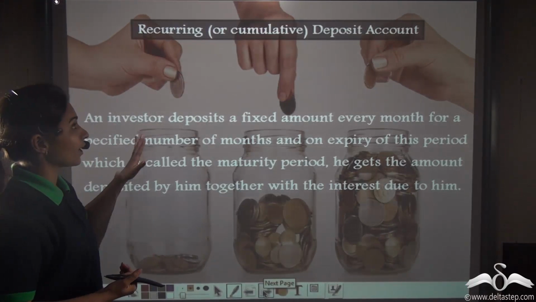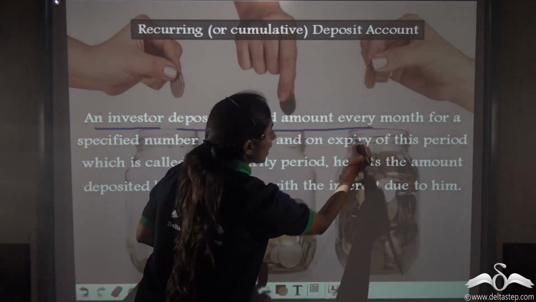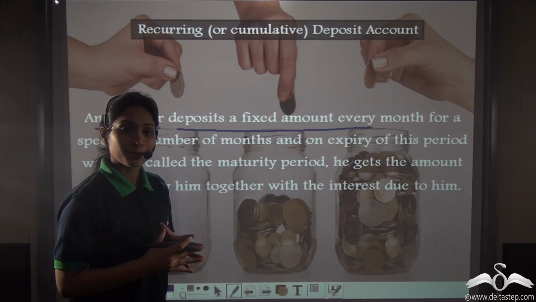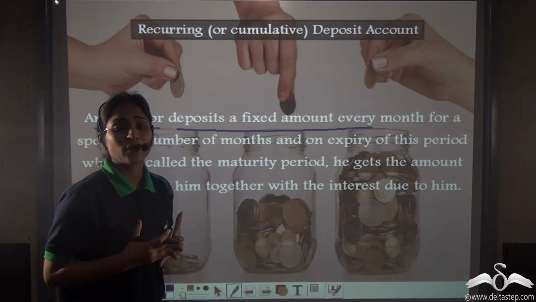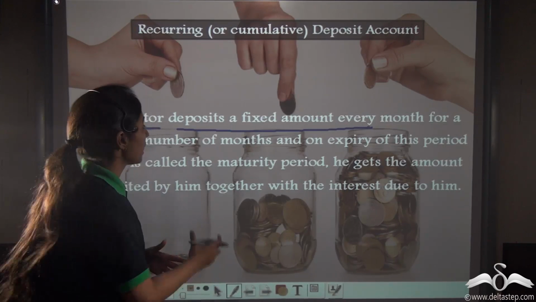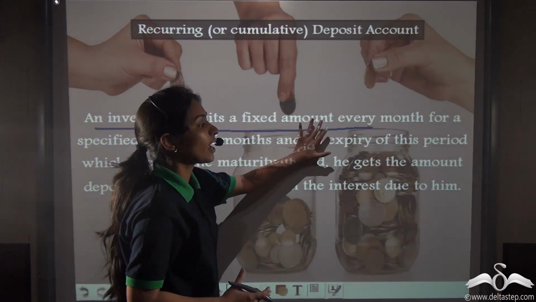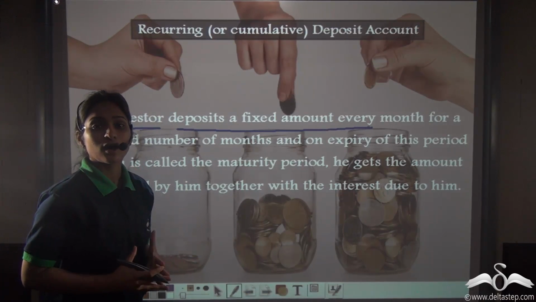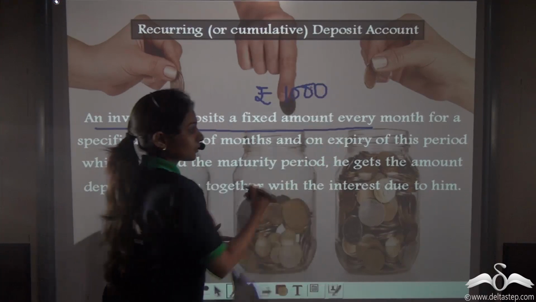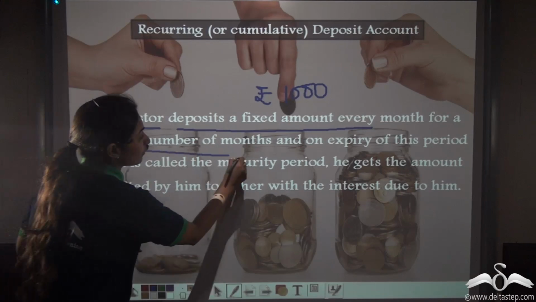So what is actually a recurring or cumulative deposit account? Well, an investor deposits a fixed amount every month. Let me take an example that Mr. Sharma is an investor here. In this case, anyone can be an investor: me, you, a housewife, a businessman. Say Mr. Sharma deposits a fixed amount every month. Say he saves rupees 1000 every month.